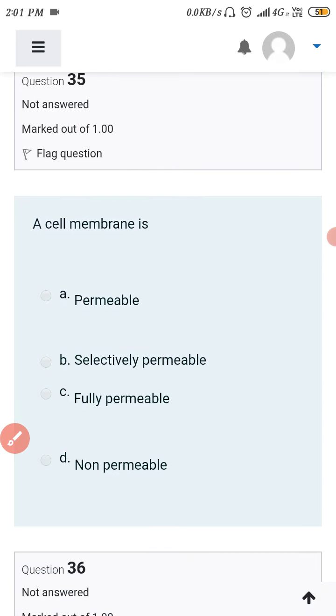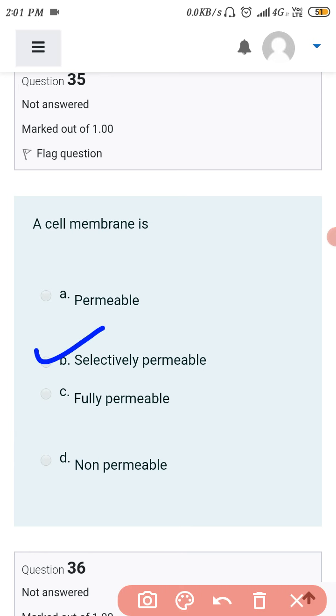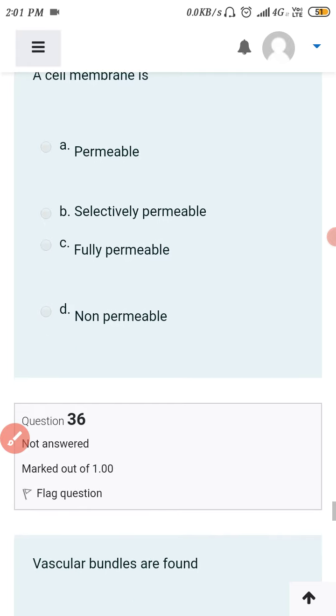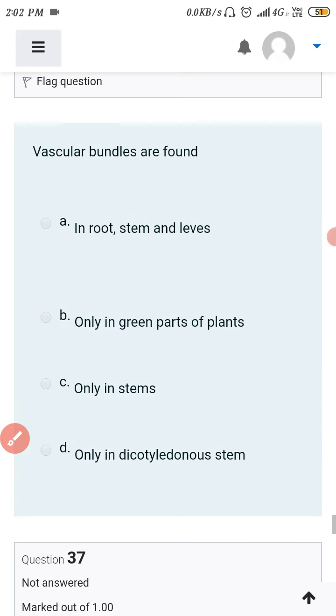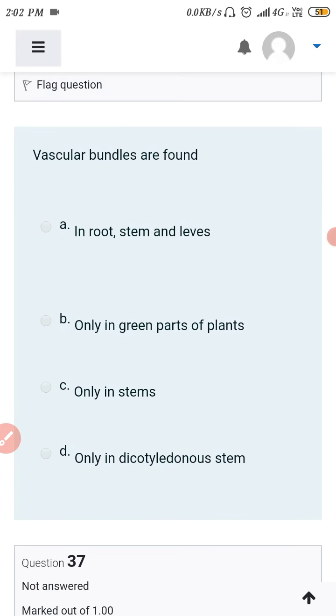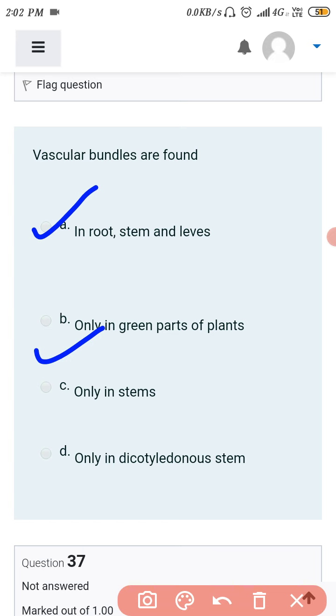The cell membrane is also known as the selectively permeable membrane. Not fully permeable, it is a selectively permeable membrane because it allows only some things to enter inside the cell. Vascular bundles are found in the root, stem and leaves, not only in the green parts of the plants, not only in the leaves, and not in all the parts. They are present only in the root, stem and leaves.